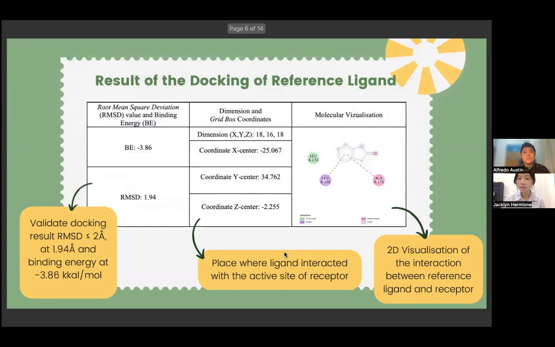First is the result of the docking of the reference ligand. We validate the data by using the parameters of RMSD smaller than 2 angstrom and negative binding energy. The ligand reached 1.94 angstrom with binding energy of negative 3.86 in these positions.